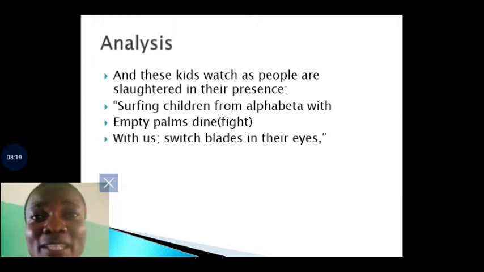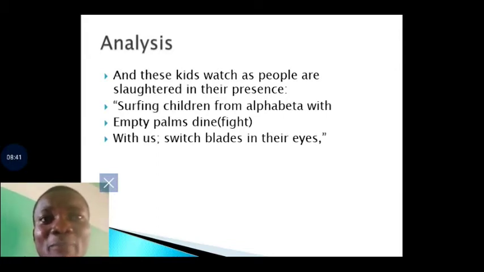So you see, child soldiering has become a necessity. Why? If children are pulled out of school to be part of this war, what do you expect? Automatically, they become killing machines. So, suffering children from Alpha Beta with empty palms, dying with us, switchblade in their eyes.